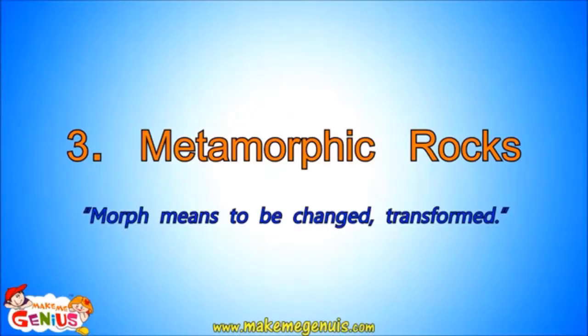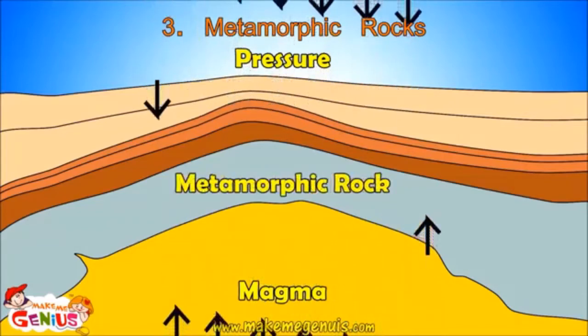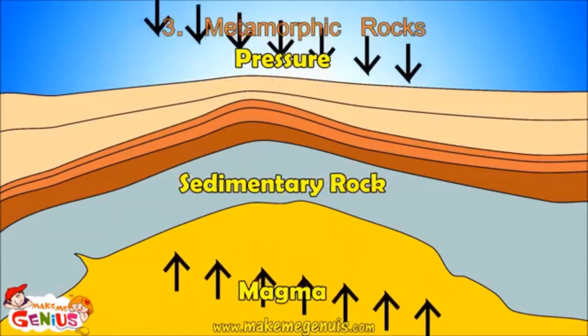Let's again focus on names. Metamorphic is derived from the word morph, which means to be transformed or to change. Yes, you understood right. Metamorphic rocks are changed forms of igneous and sedimentary rocks. Metamorphic rocks are formed when other types of rocks are changed due to a lot of heat or pressure.